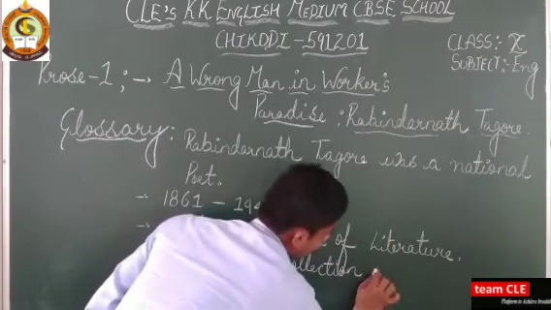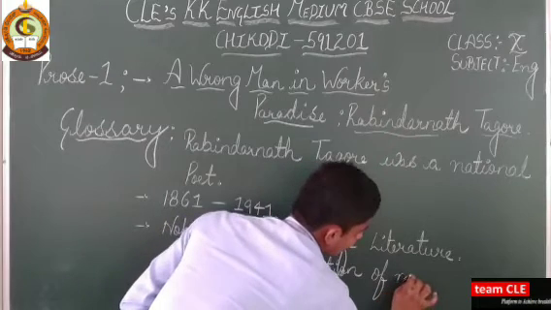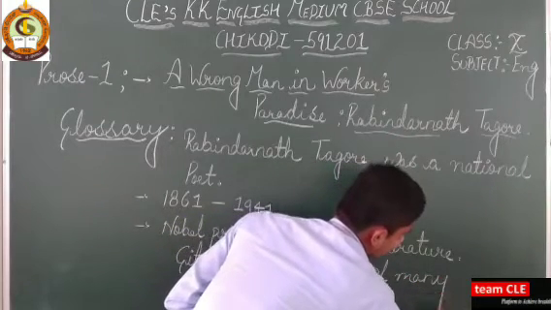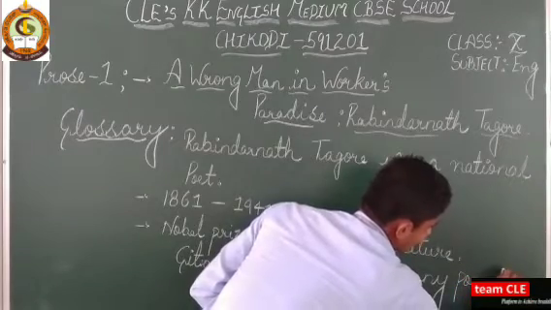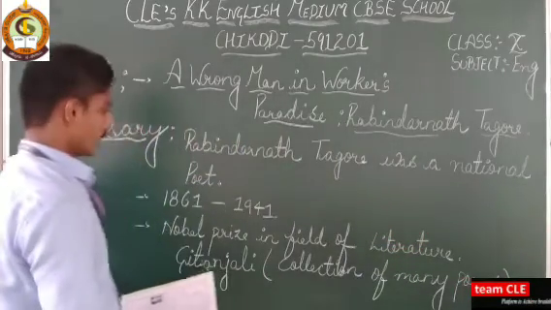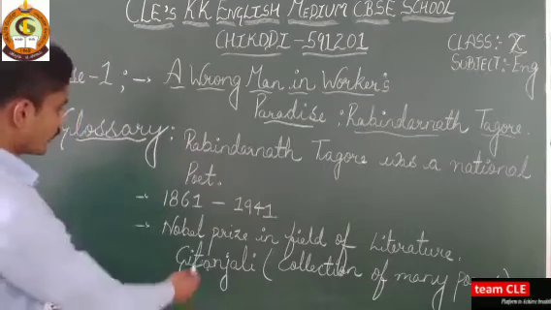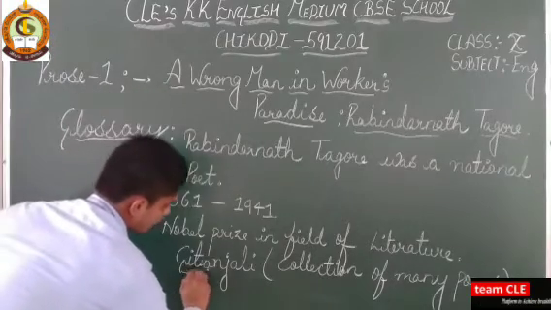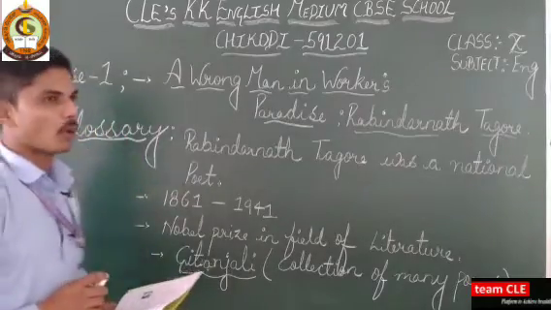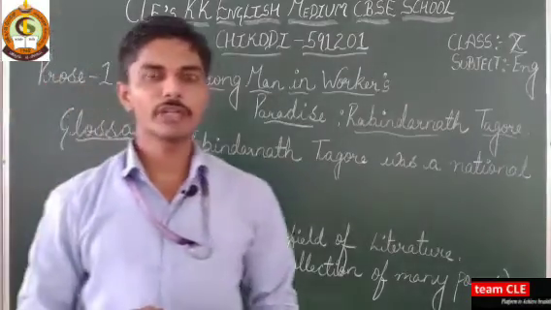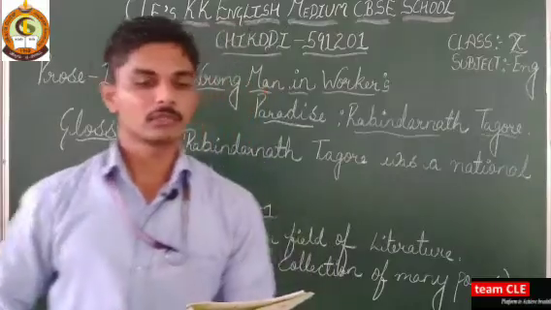For this work, he was awarded the Nobel Prize in the field of literature. Understood? So this is a short introduction about Rabindranath Tagore ji.